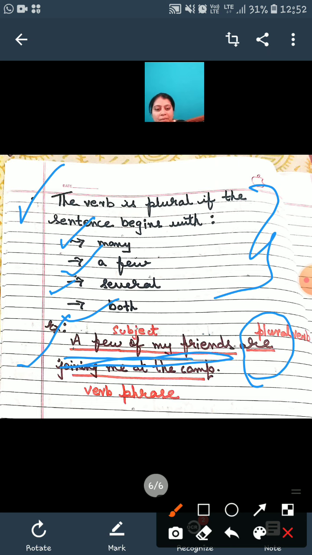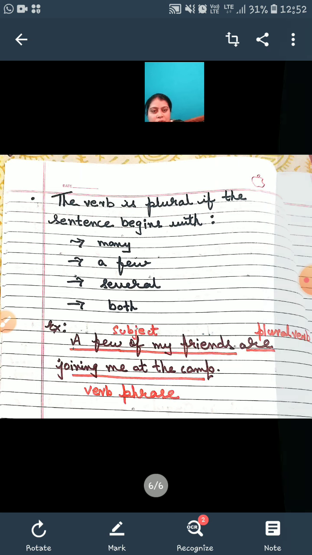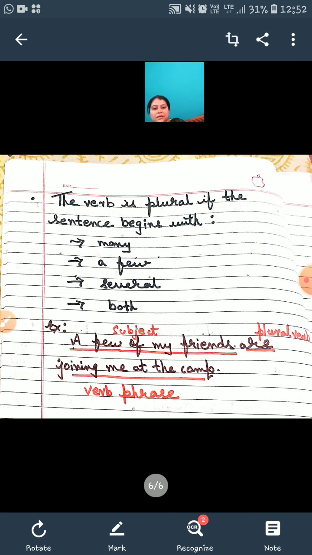Okay? So I'm clearing it so that you can see it clearly. You can note it down. You should know when to use the singular verb, when to use the plural verb, in what situations. These are all very important. Once you understand this, it will become very easy for you to solve questions in your examinations, right? So this is it, and I have done with this subject verb agreement.